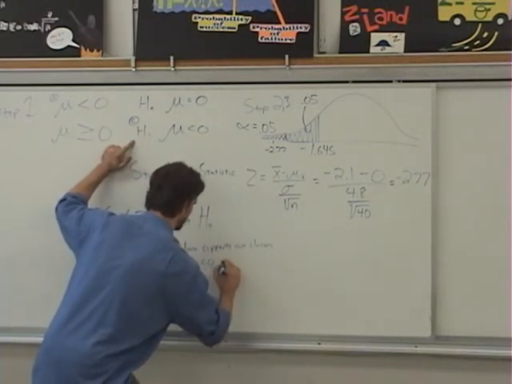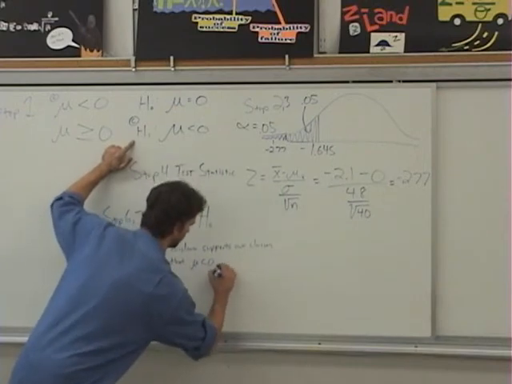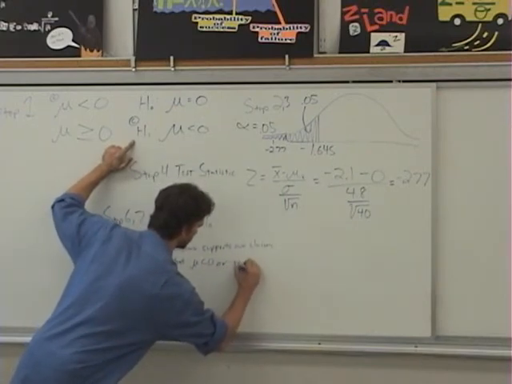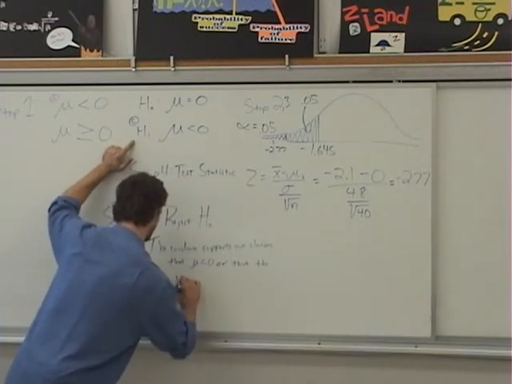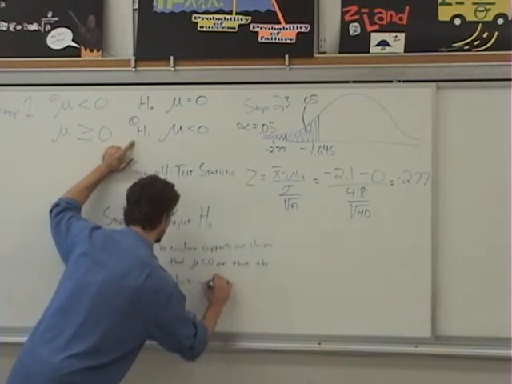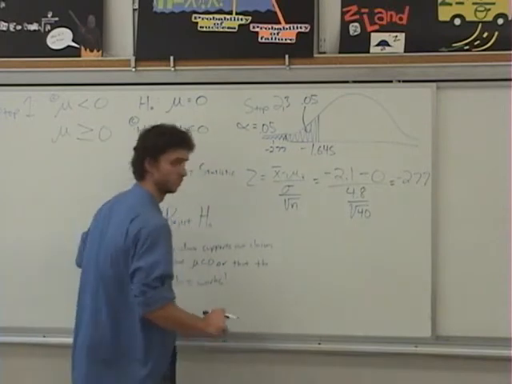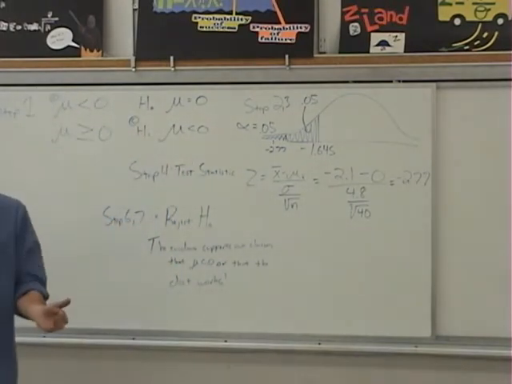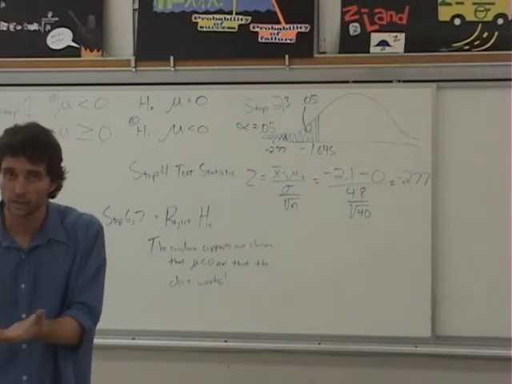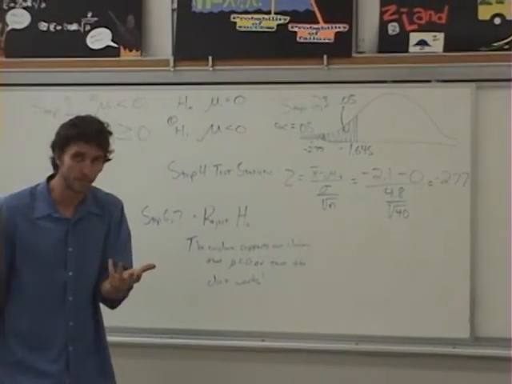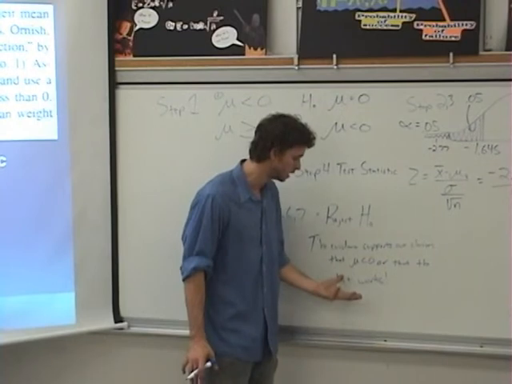that mu is less than 0, or that the diet works. Because think about what it means for a diet to work. For a diet to work, your mean weight loss should be negative. People should be losing weight if a diet works.